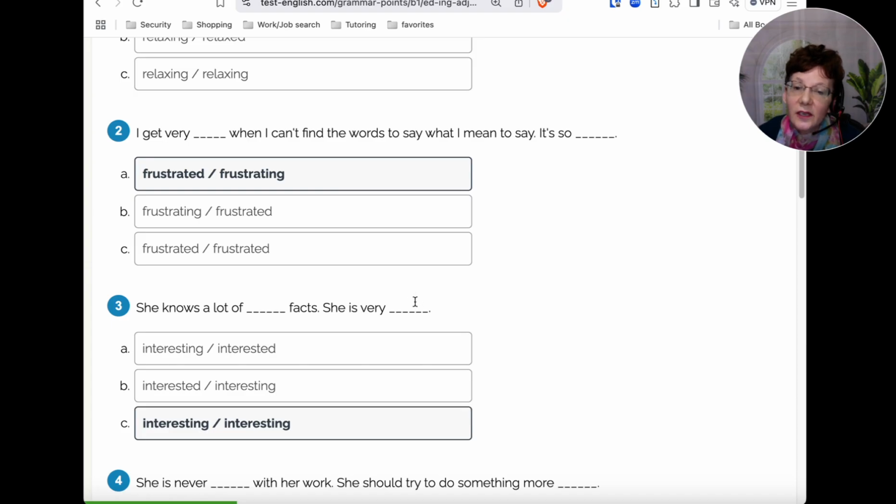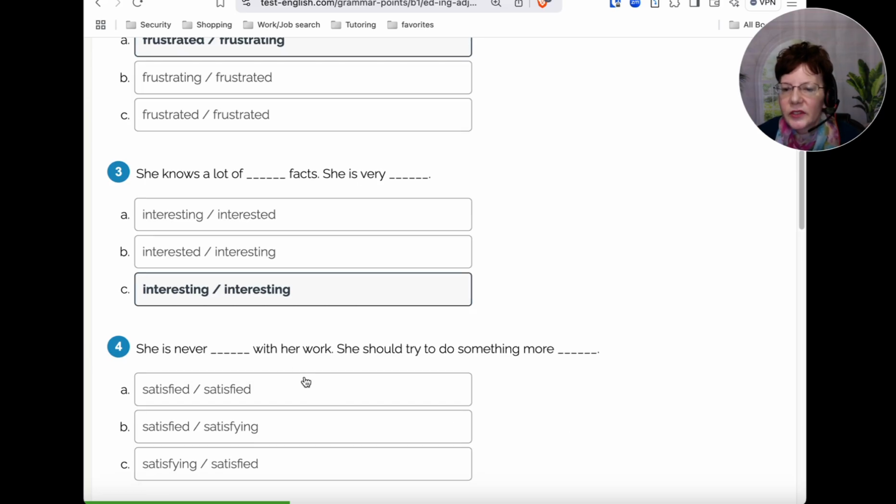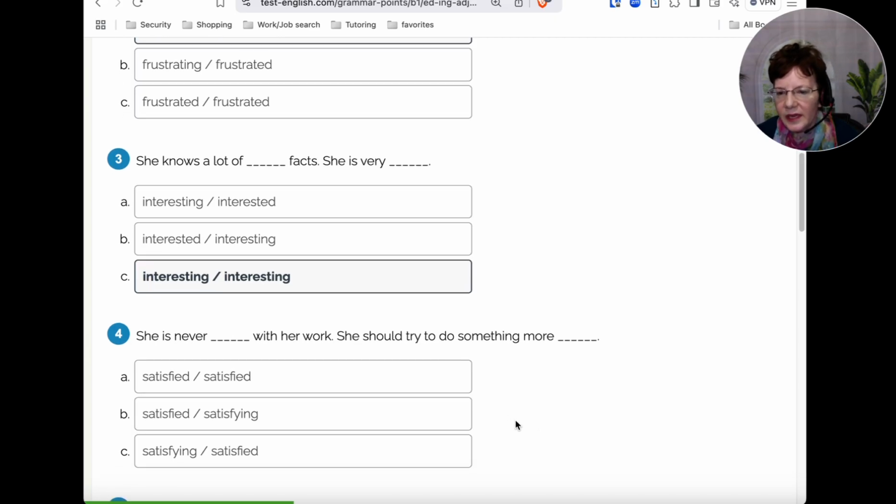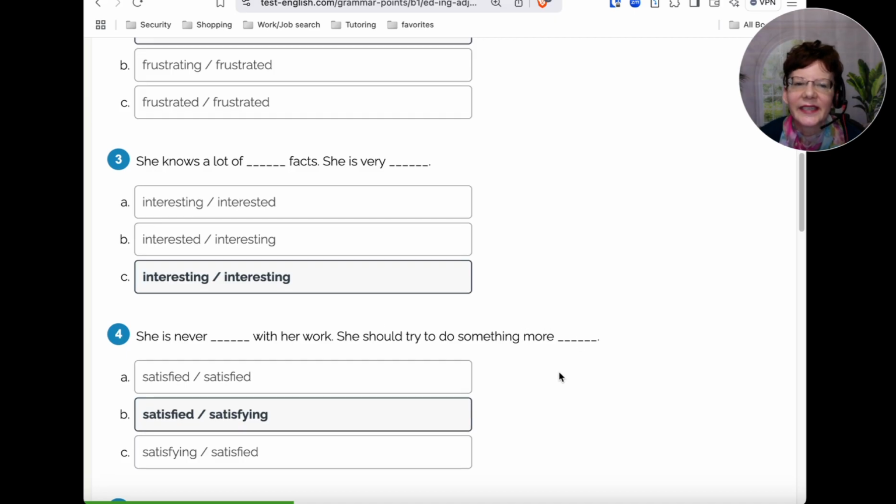She is very interesting as a person. Okay, let's try one more. She is never satisfied with her work. She should try to do something more satisfying. Okay, so the first one is a feeling, right? So satisfied for sure. So if you chose option B, satisfied, satisfying, never satisfied with her work, and then something more satisfying over here, that would be correct.